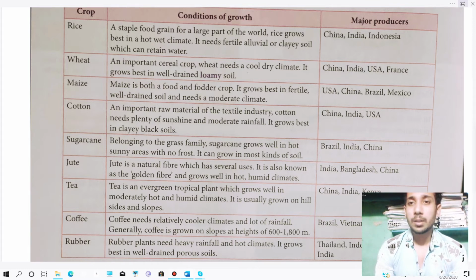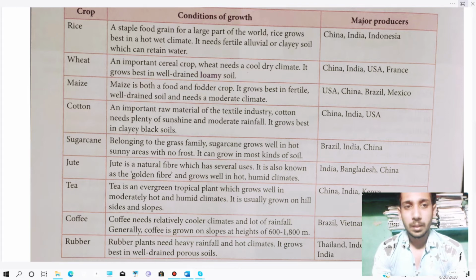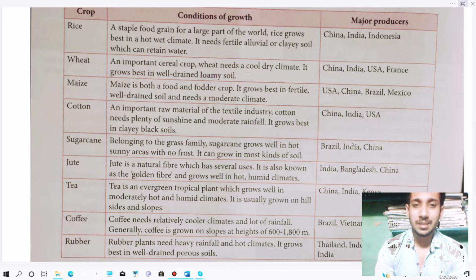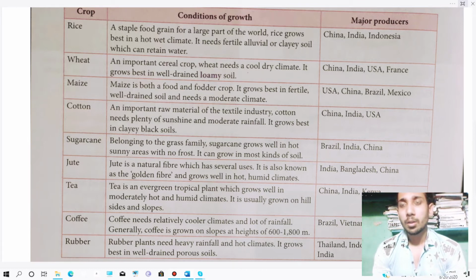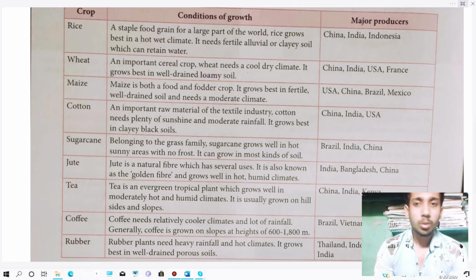One thing more, you can see the major producers. The major producers of wheat are China, India, USA, and France. Then maize. Maize is both a food and fodder crop. It grows best in fertile, well-drained soil and needs a moderate climate, neither too hot nor too cold.